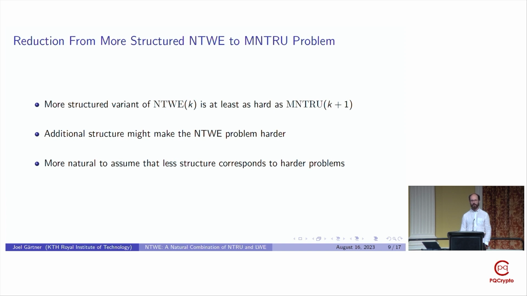However, it's more natural to assume that a more structured problem is easier to solve, or at least not harder to solve. And we therefore believe this to be a strong indicator for the NTWE problem in rank k being at least as hard as the module NTRU problem in rank k+1. And this more or less exactly corresponds to the concrete hardness estimate we have for the NTWE problem.